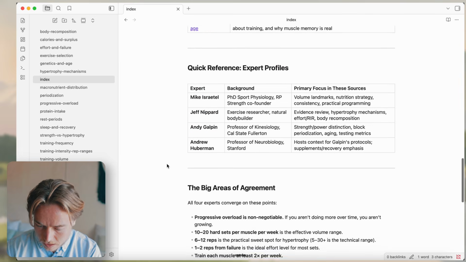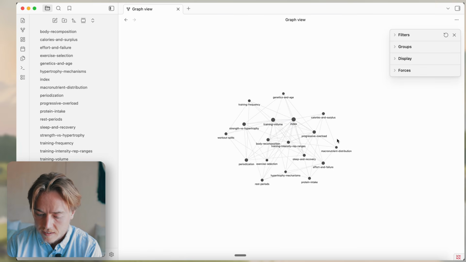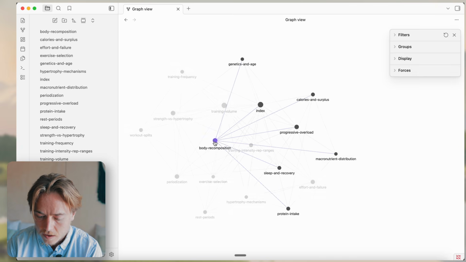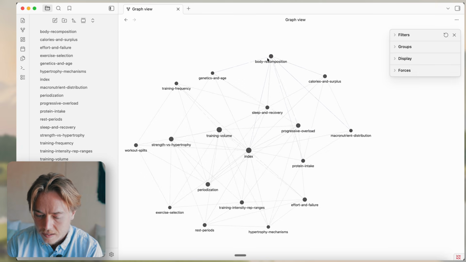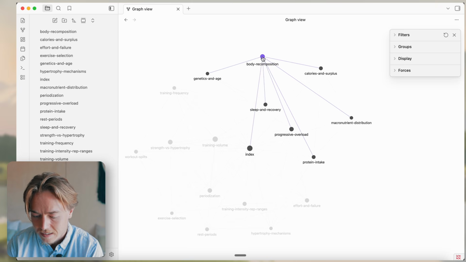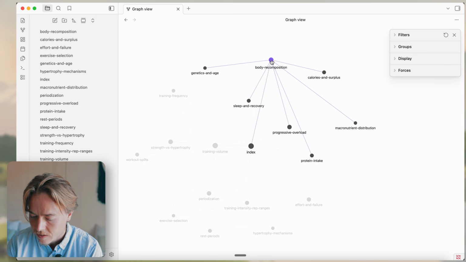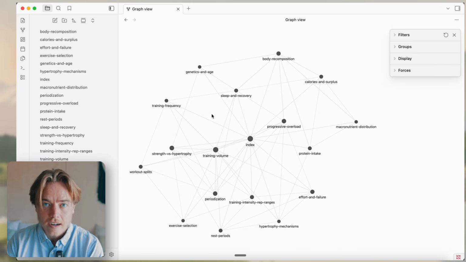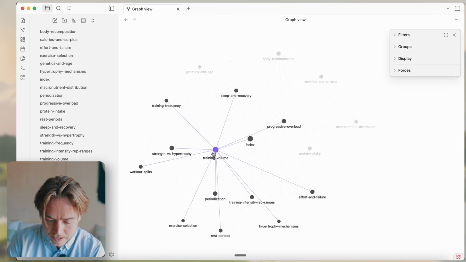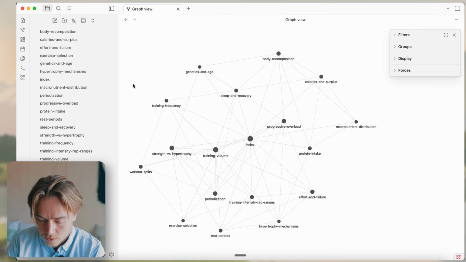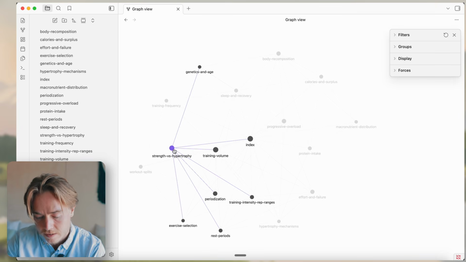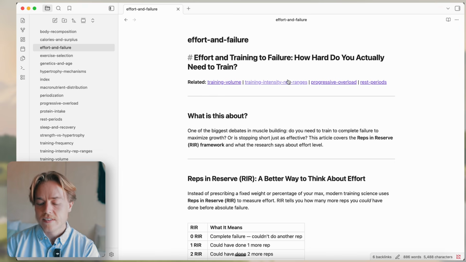This is sweet. Another cool thing with Obsidian is they have a graph view where you can see how all of these things are interconnected. So for example, body recomp is tied heavily to genetics and age, sleep and recovery, calorie surplus, macronutrients, etc. Honestly, sometimes I think this looks cooler than it really is helpful, but depending on who you are, how advanced you are with your usage, it can be really cool to see how things string together. But this isn't even the end of it.